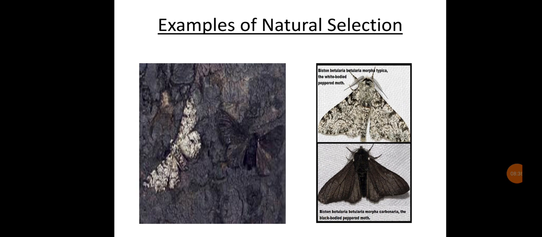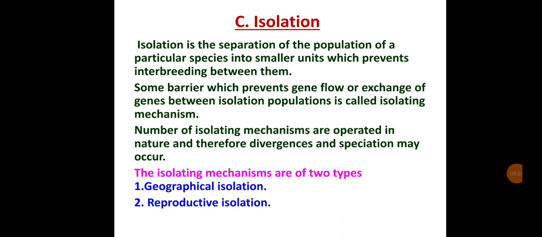This change became an advantage to the black-winged moth that camouflaged well with the black tree trunk and their number increased, while the white-winged moth became victim to predatory birds and their number got reduced. Thus, natural selection has resulted in establishment of a phenotypic trait in the changing environmental conditions. That is the ideal example of how the factors show natural selection.